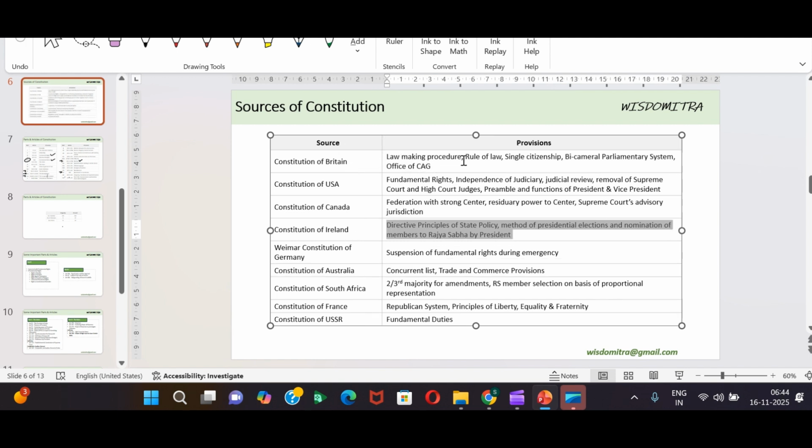British, its lawmaking procedure, rule of law, single citizenship, etc. USA, fundamental rights, independence of judiciary, judicial review, Supreme Court and High Court judges related removal, impeachment, and preamble. Weimar Constitution, suspension of fundamental rights during emergency. Australia, concurrent list. South Africa, two-third majority. France, republican system, principles of liberty, equality, and fraternity. USSR, fundamental duties. So from Ireland, it's directive principles. Okay, let us go back.